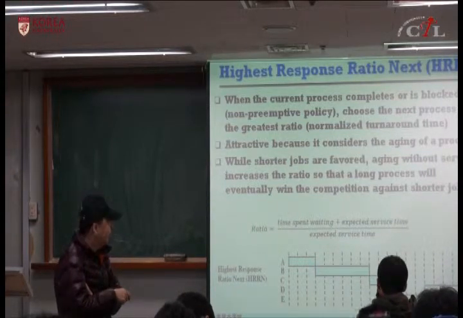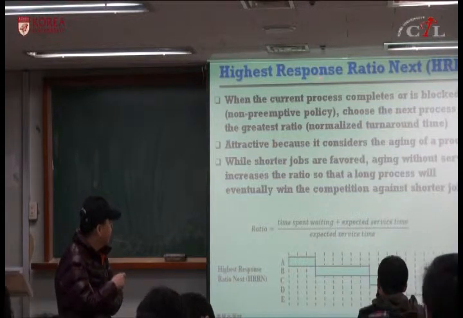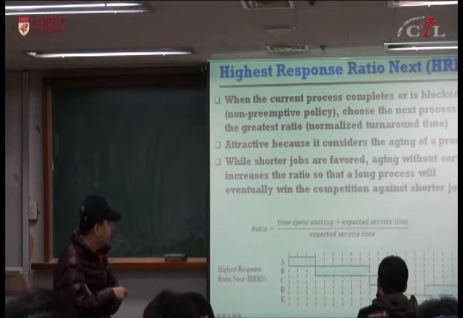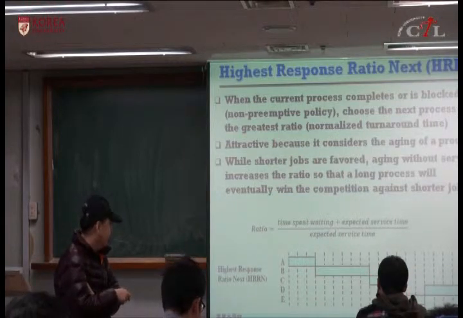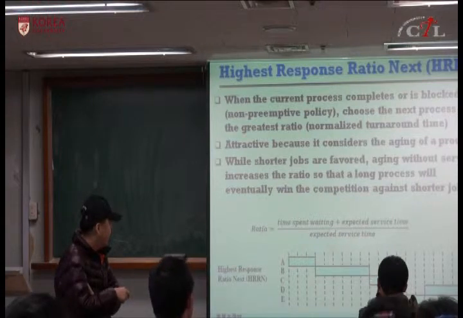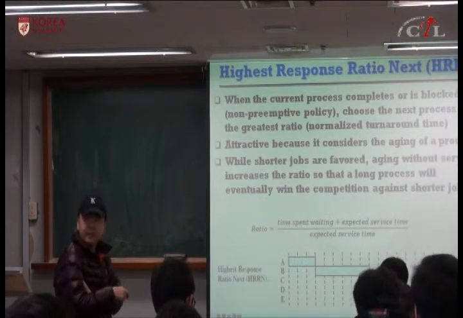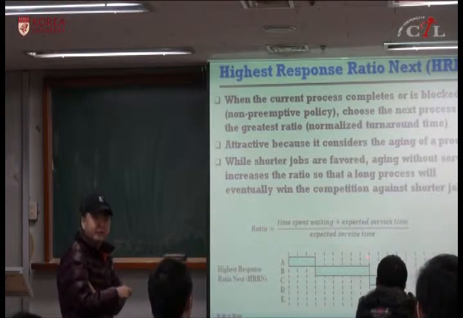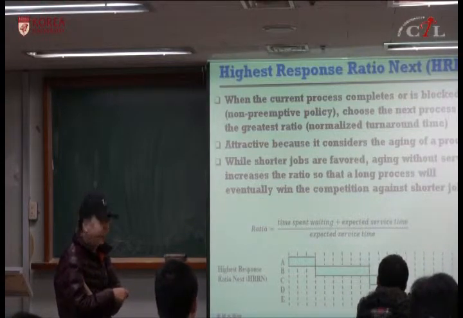So 1.5, 1.6, 2.25. According to highest response ratio, C wins the competition. Okay, it runs to completion. At time 9 plus 4, this is 13. Okay, and there are 2 remaining processes, and we need to compute this response ratio again.